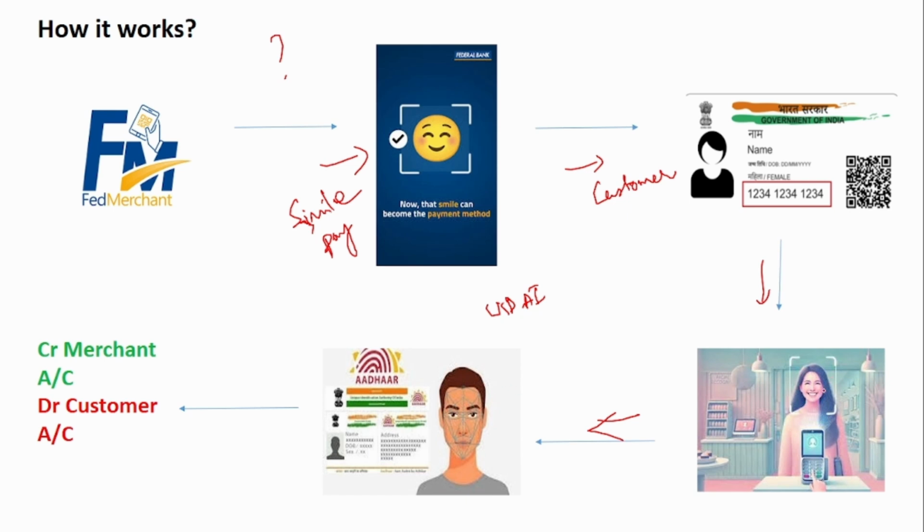So this scanned facial image is cross-checked with the already stored facial points in the UIDAI system. After the verification is done, the customer's account is debited and the merchant's account is credited. This is how the Smile Pay payment method of the Fed Merchant app works.